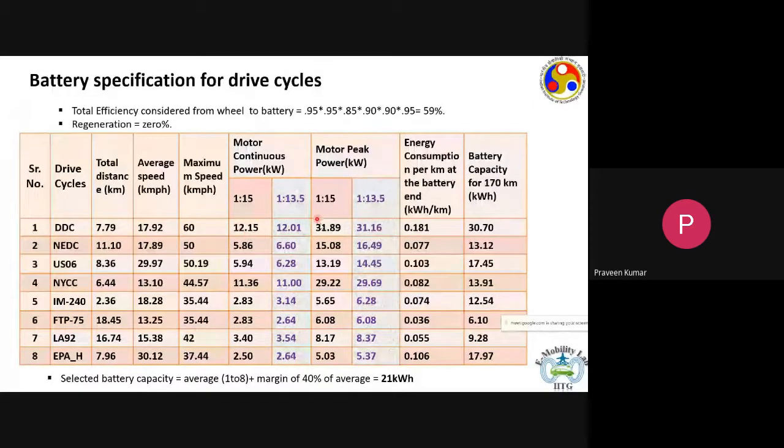The peak power of the motor is 32 kilowatt, and all these numbers translate to the vehicle needing around 181 watt hour per kilometer. So this would be the energy consumption of the battery pack per kilometer.